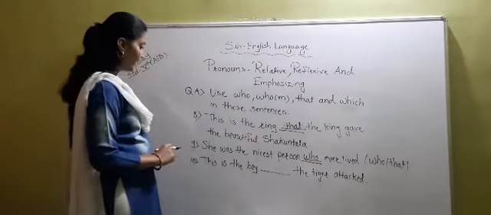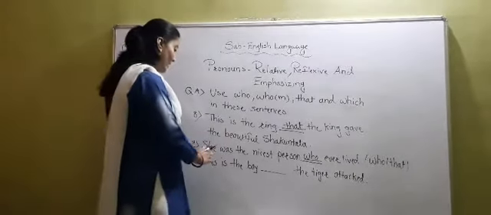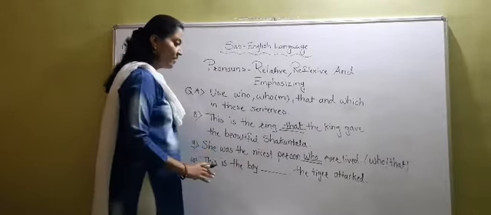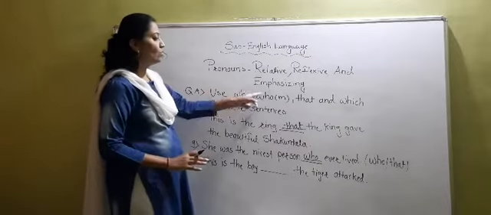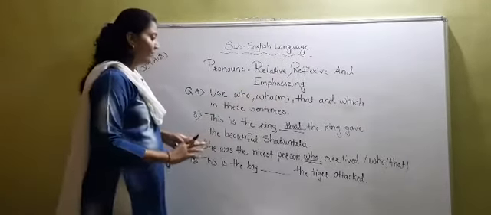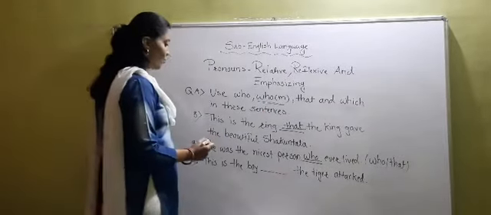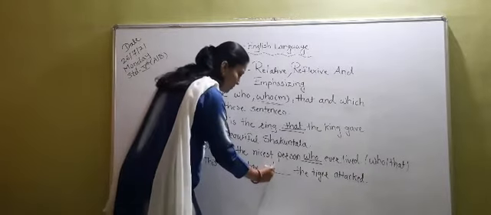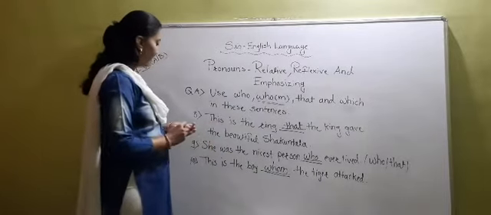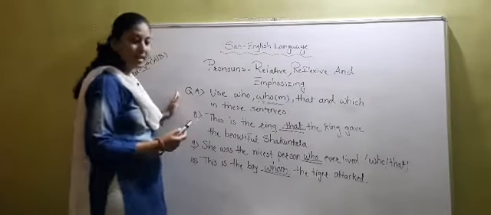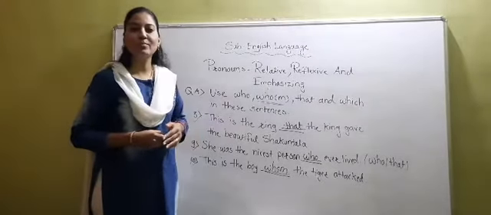Now see sentence number 10. This is the boy. Now we are talking about a boy. This is the boy dash dash the tiger attacked. Now see the question: use who, whom, that and which. So we can use whom here. So in this sentence, this is the boy whom the tiger attacked. Like this, we have completed 10 sentences.